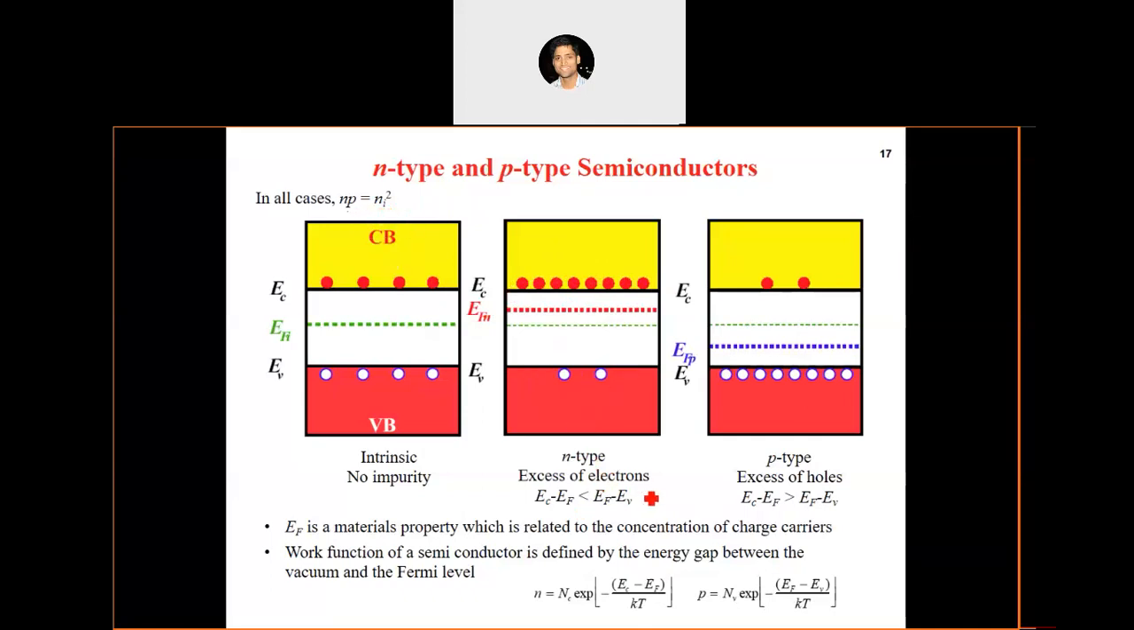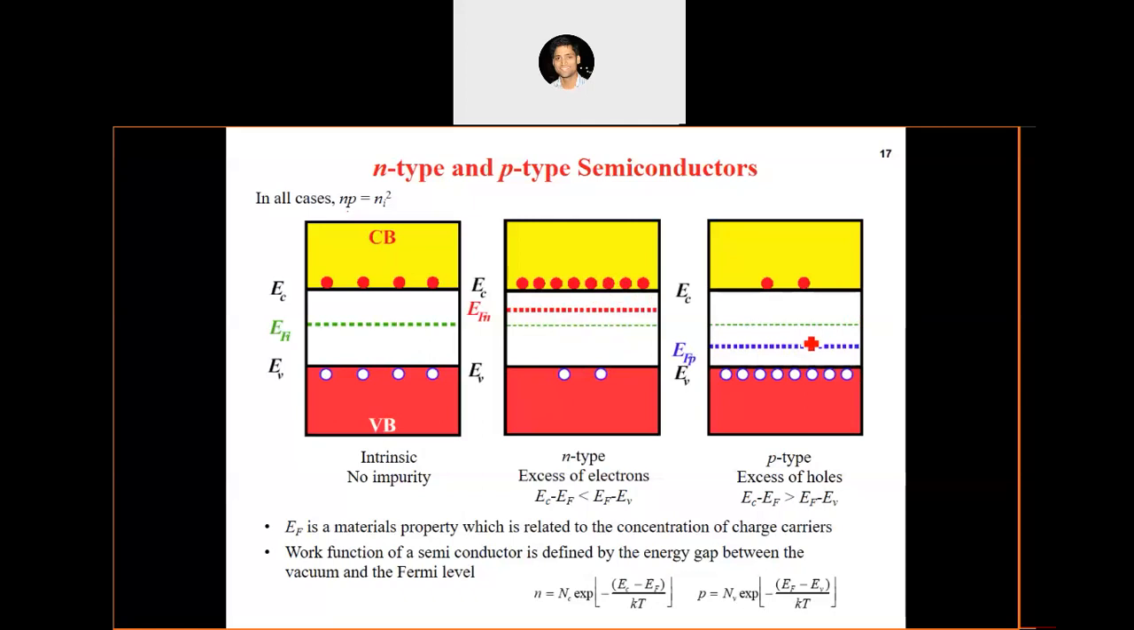n p is equal to ni squared. Then it will happen only if Ec minus Ef is smaller than Ef minus Ev. That's why you can see here that the Fermi level is slightly shifted towards the conduction band. If the Fermi level is closer to the conduction band edge, in those cases it will be the n-type semiconductor, because here you can clearly see that the difference between Ec and Ef is smaller than the energy difference between the valence band edge and the Fermi level. So in an n-type semiconductor, the Fermi level will be slightly shifted towards the conduction band.